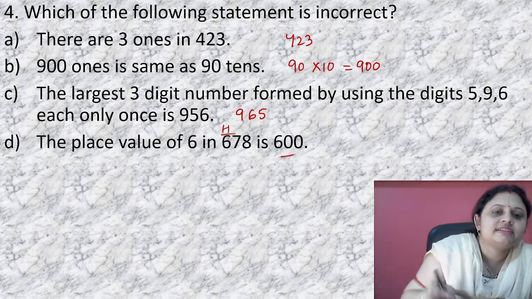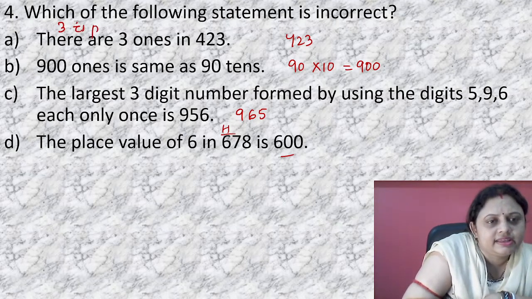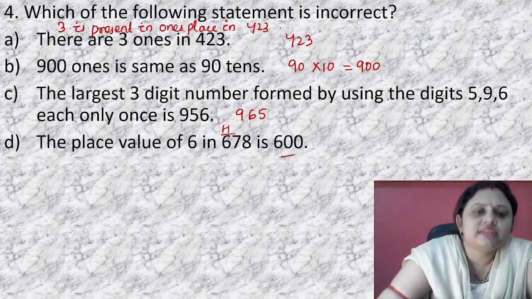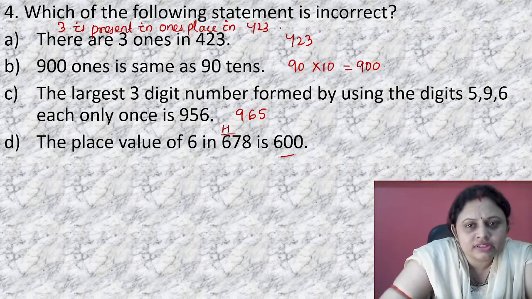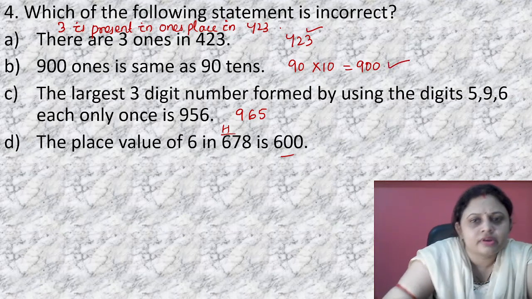3 is present in ones place in 423. Yes, it is present. 90 tens, 900 ones, same, correct.